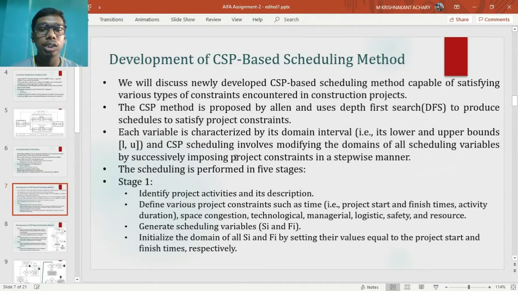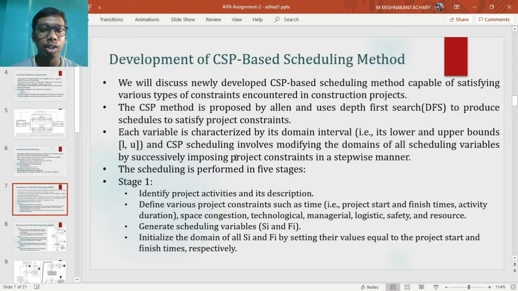Here we will discuss a CSP based scheduling method proposed by Allen. It uses depth first search to produce schedules. It is capable of handling various constraints encountered in construction. Each variable used has its own domain interval denoted by lower and upper bound. The scheduling is performed in 5 stages.